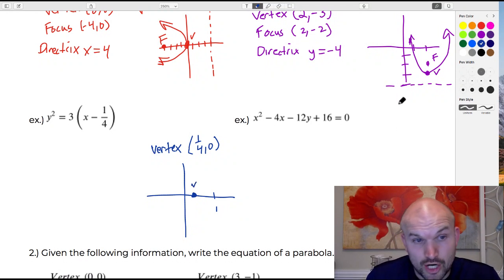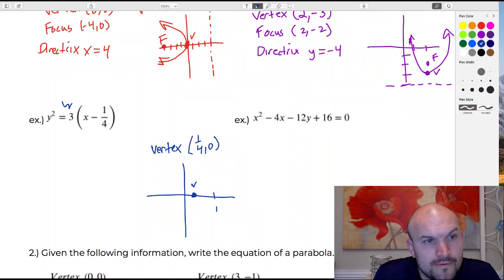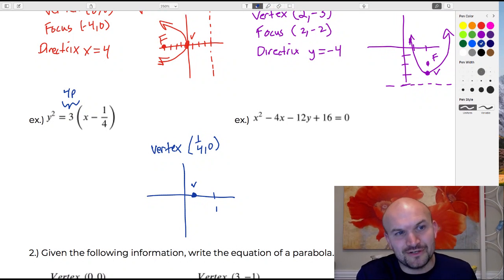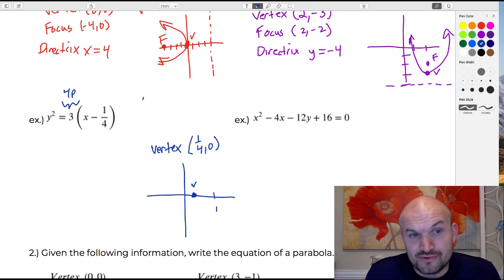Now we need to figure out our p. Well, again, our p is going to be that coefficient. The 4p is going to equal 3. So we're just going to write an equation. We're going to say 4p is equal to 3. Divide by 4, divide by 4. P is equal to 3/4.